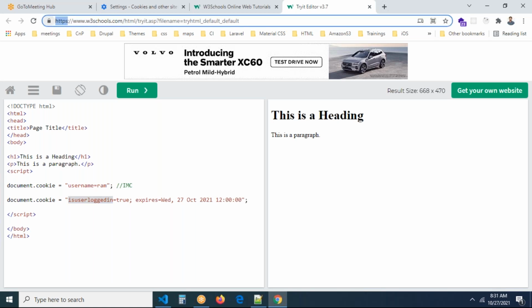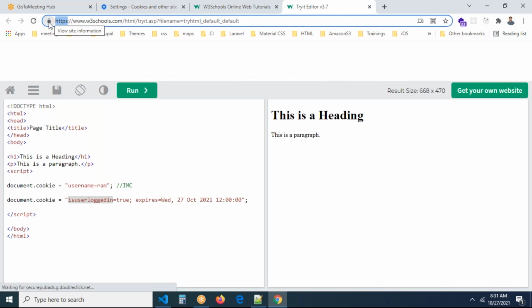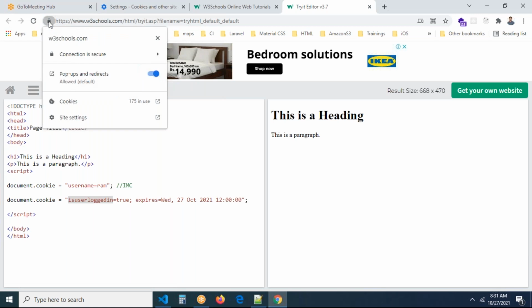Just you can see a lock symbol. Just beside the lock symbol, View site information. If you click on the lock symbol, now you can see cookies. You can see the cookies here, guys. There are 175 in use. In this 175, I have to find my cookies, the username cookie and the user logged in cookie.